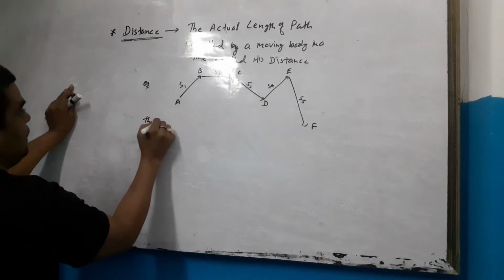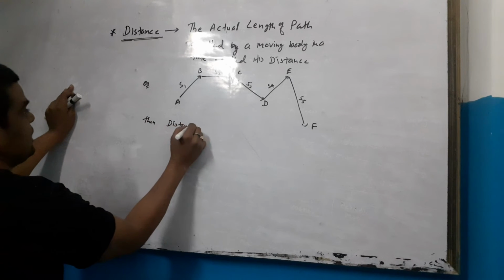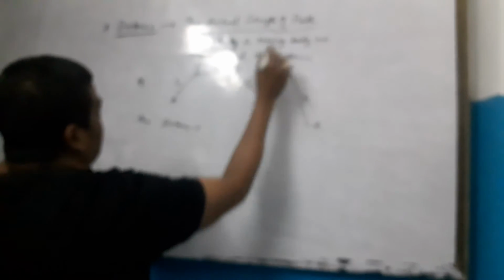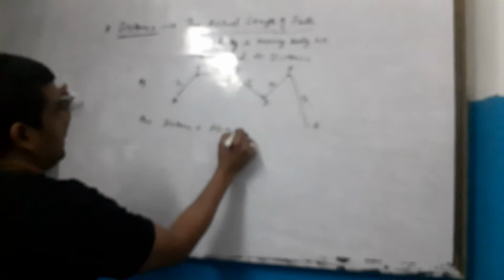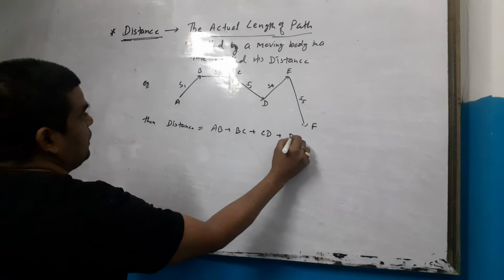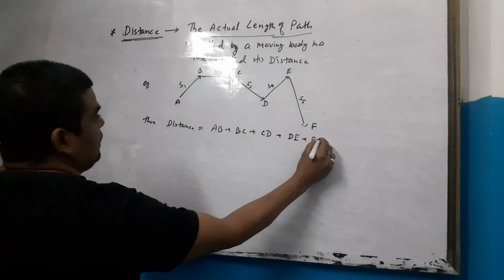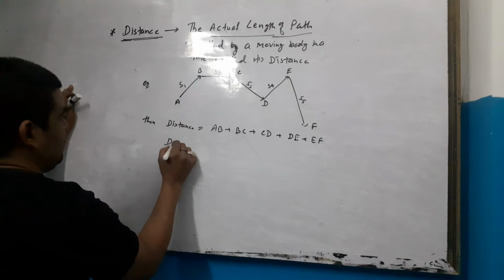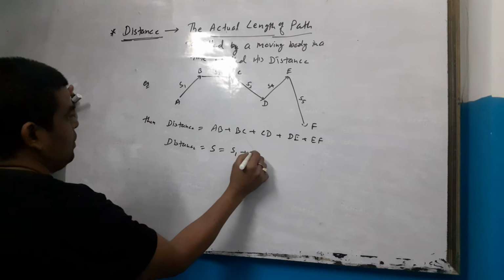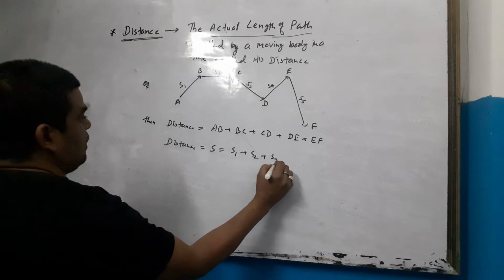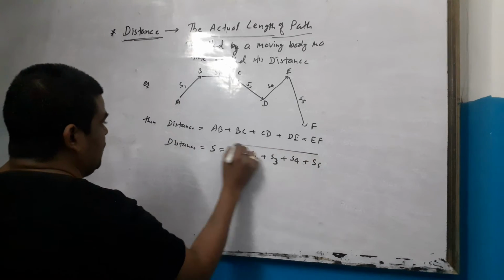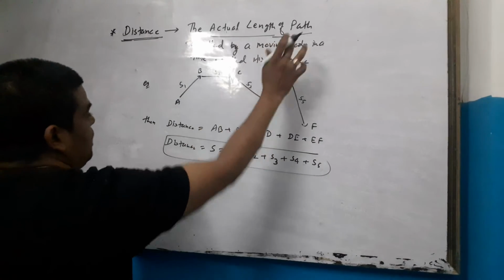Then distance is the actual length of path: AB plus BC plus CD plus DE plus EF. So S equals S1 plus S2 plus S3 plus S4 plus S5.